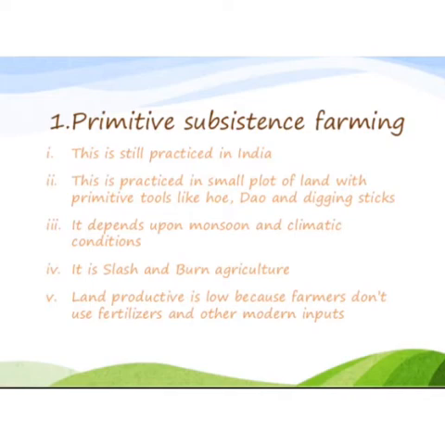So let's know the first type of farming. The first one is primitive subsistence farming. This is practiced in India. This is practiced on small plots of land with primitive tools and kits.